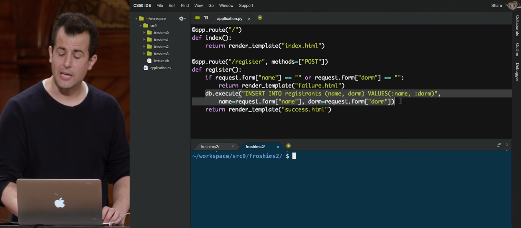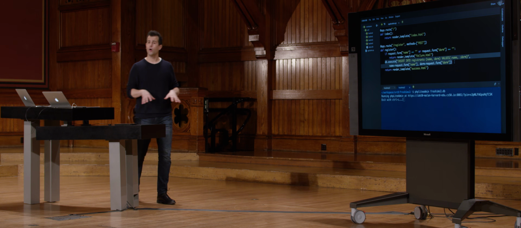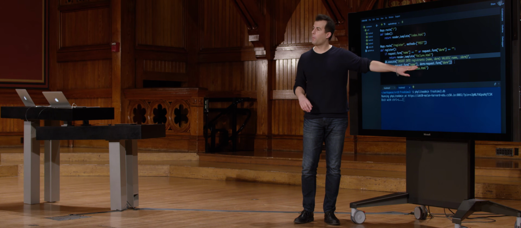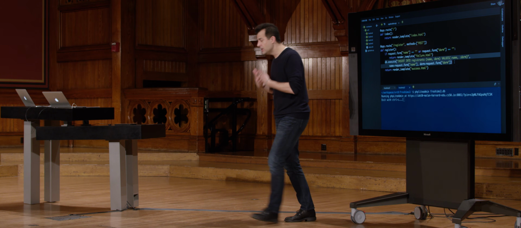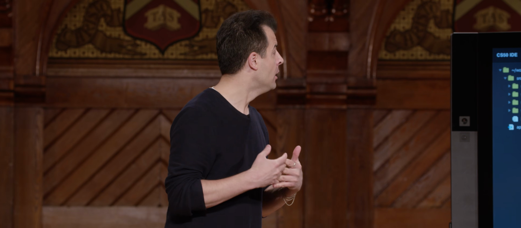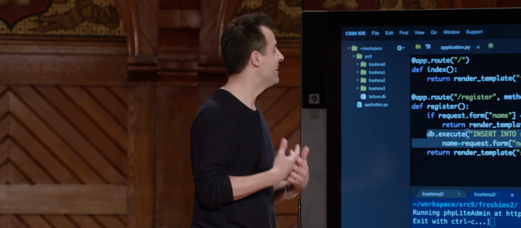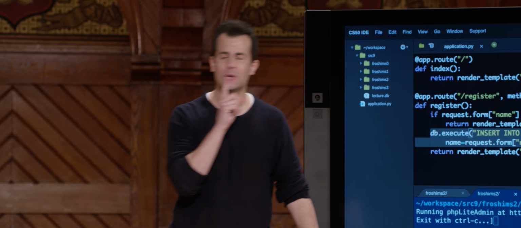But notice how relatively simple it was. We simply used the same syntax with which we've been playing around, either the command line or in PHP Lightadmin, but now doing it in actual Python code. So now we literally have the ability programmatically to create data, to update data, delete data, or select data ultimately from a database. So let's do exactly that.